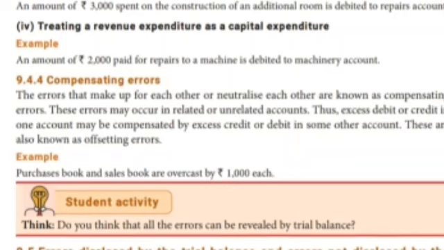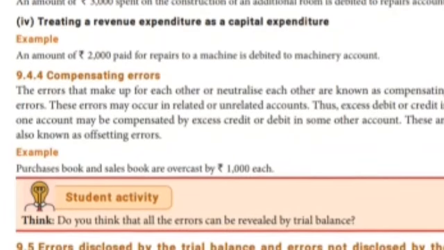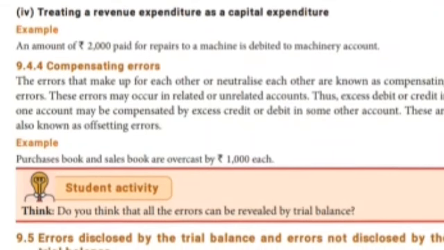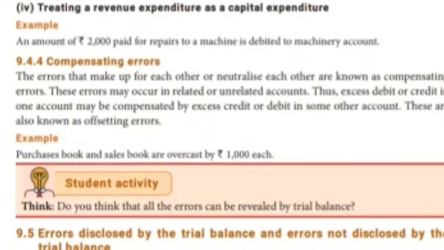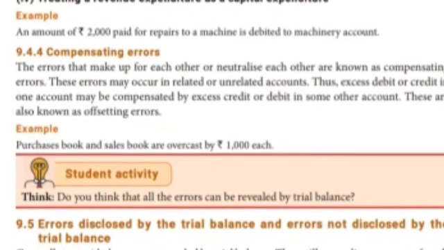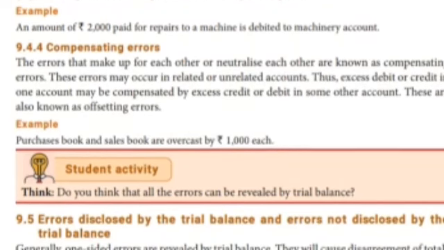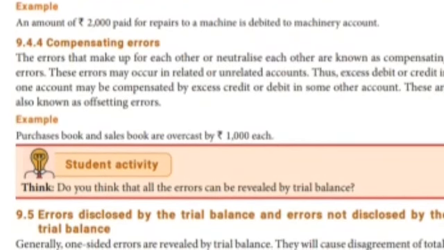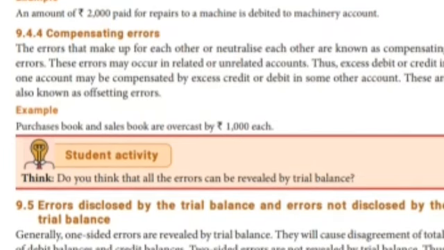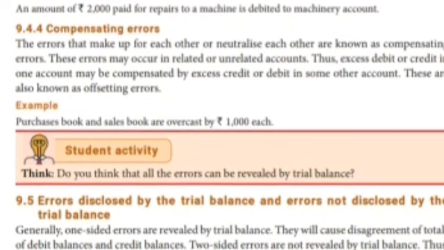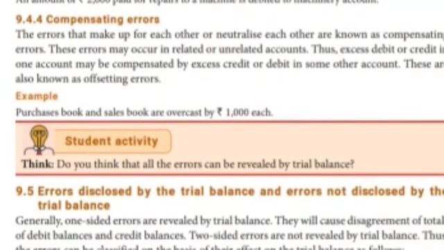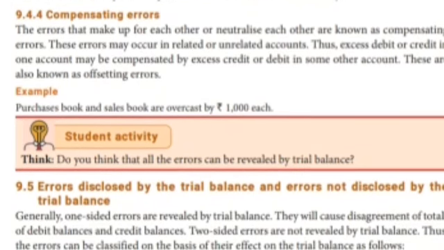Next one, errors disclosed by trial balance and errors not disclosed by the trial balance. Okay, we want to disclose the errors in the trial balance, but some are not disclosed by the trial balance. Generally, one-sided errors are revealed by the trial balance. They will cause a disagreement of the total debit balances and credit balances. Two-sided errors are not revealed by a trial balance, isn't it? If the mistake is on two sides, we can't detect that. Only for one side do we have to rectify that.